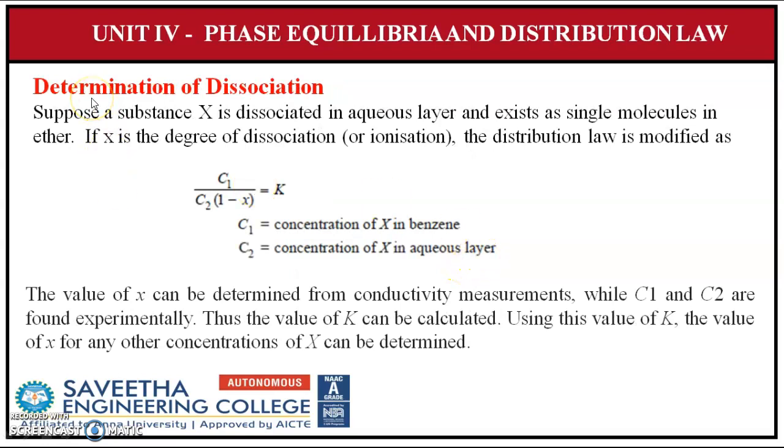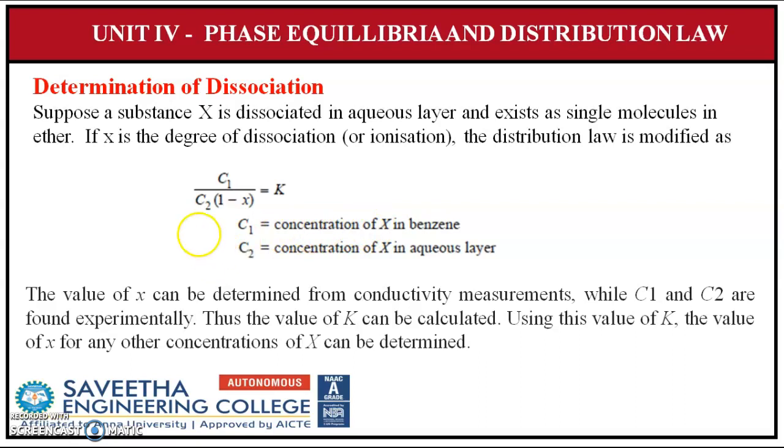The next is determination of dissociation. Suppose a substance X is dissociated in aqueous layer and exists as single molecules in ether. If x is the degree of dissociation or ionization, the distribution law is modified as C1 by C2 into (1 minus x) is equal to K, where C1 is the concentration of X in benzene and C2 is the concentration of X in aqueous layer.